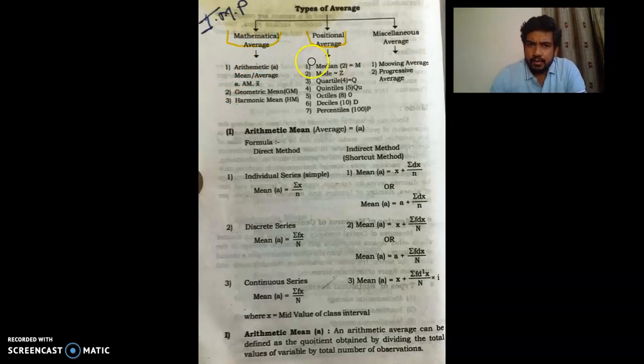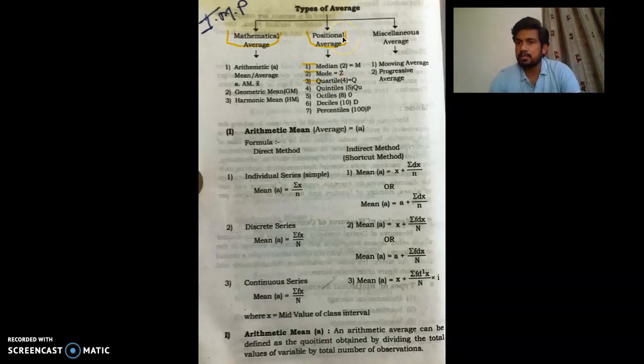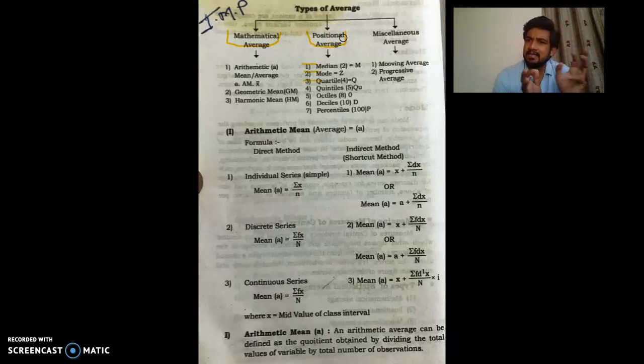When you calculate the median, mode and quartiles, which are part of our syllabus, that is a part of positional average, because here we do the calculation on the basis of the positions of the data or the coordinates. That is a more technical thing, a part of operational research, and we don't have to reach up to that level.